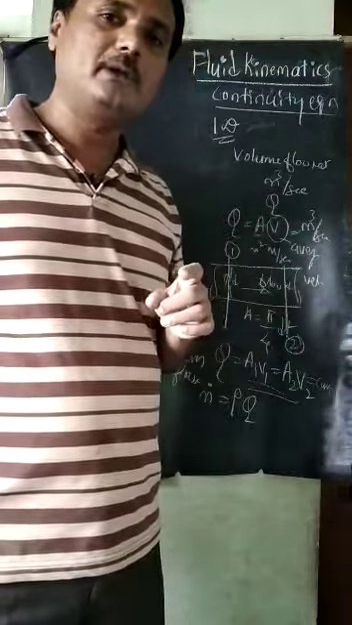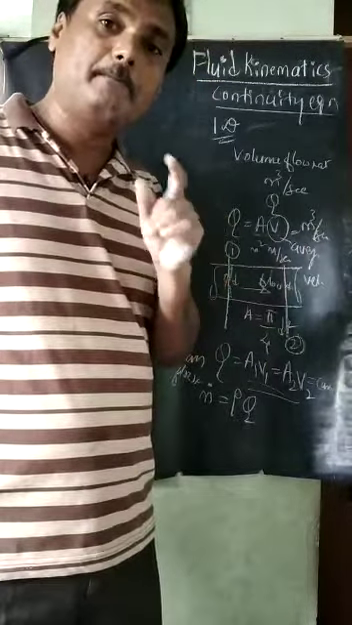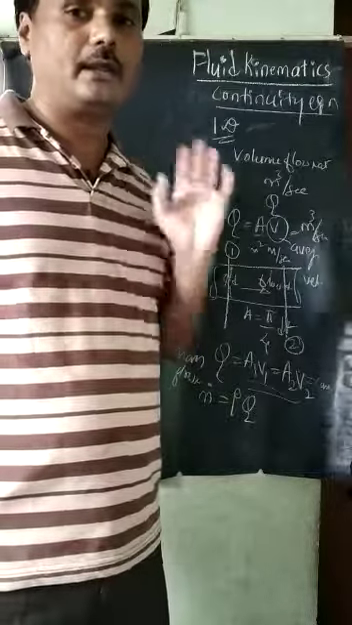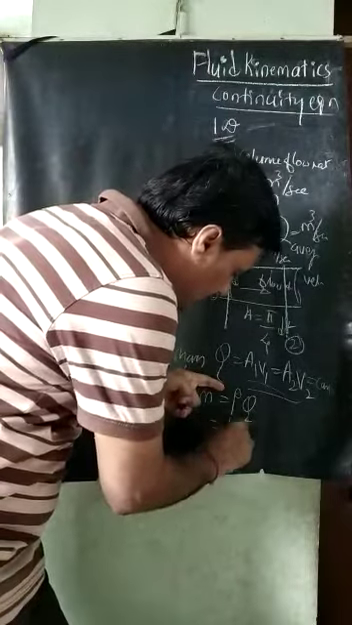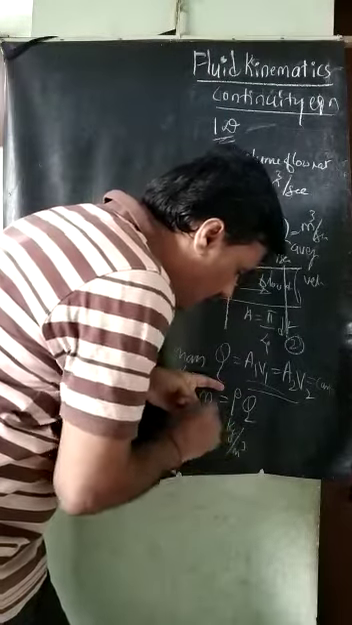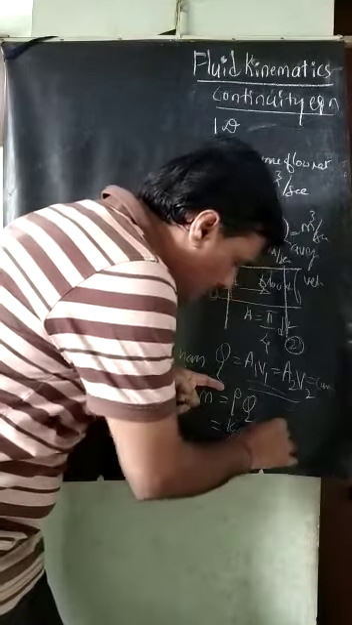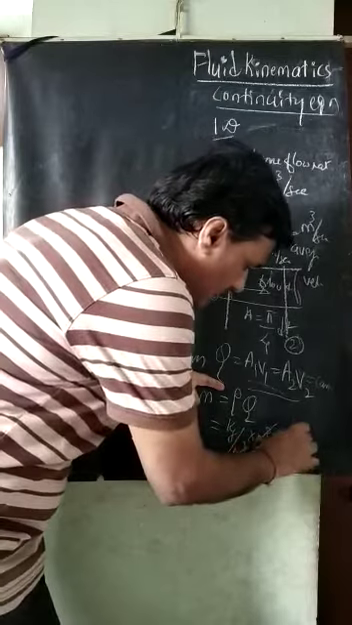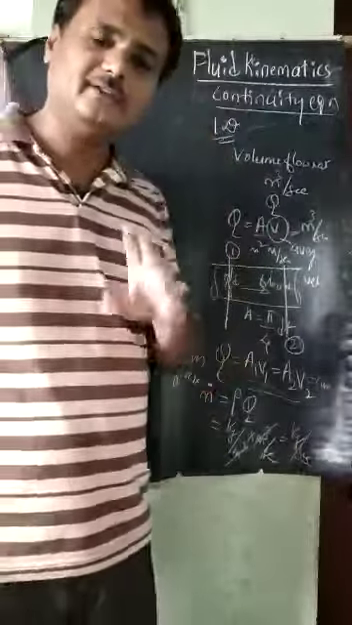Mass flow rate means how much kg of that fluid is moving per second. So what is the mass flow rate here? Mass density is kg per meter cube, right? And this volume flow rate is meter cube per second. So the meter cube gets cancelled. The answer you are getting is kg per second, means it is telling what?